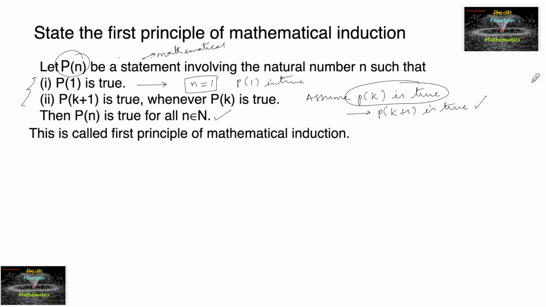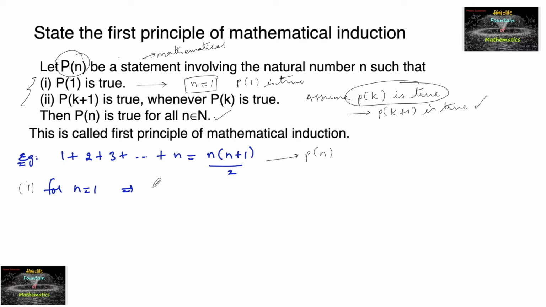Let us understand this statement by an example. Let's consider a simple example. Sum of first n natural numbers, 1 plus 2 plus 3 and so on up to n. Sum of first n natural numbers is n into n plus 1 by 2. So this is our statement P of n, and now we have to first prove it, for the first step, for n is equal to 1.